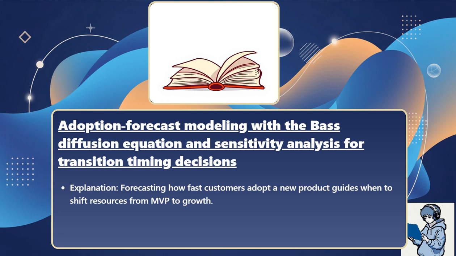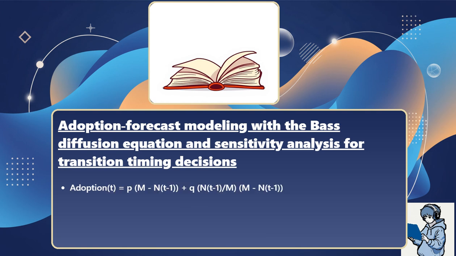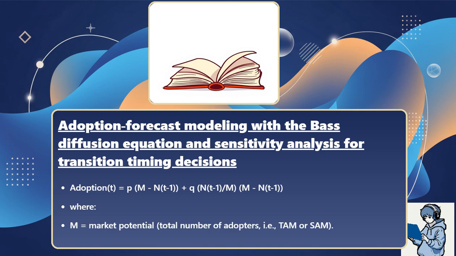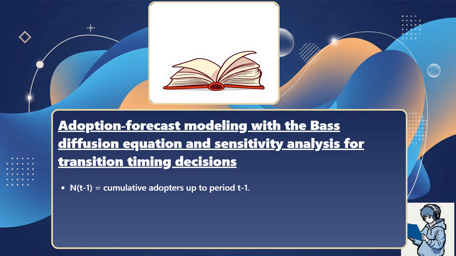Explanation: forecasting how fast customers adopt a new product guides when to shift resources from MVP to growth. Bass diffusion model. The model describes the adoption rate over time. Adoption of T equals P multiplied by (M minus N of T minus 1), plus Q multiplied by N of T minus 1 divided by M, multiplied by (M minus N of T minus 1). Where M equals market potential, total number of adopters, that is TAM or SAM. N of T minus 1 equals cumulative adopters up to period T minus 1.